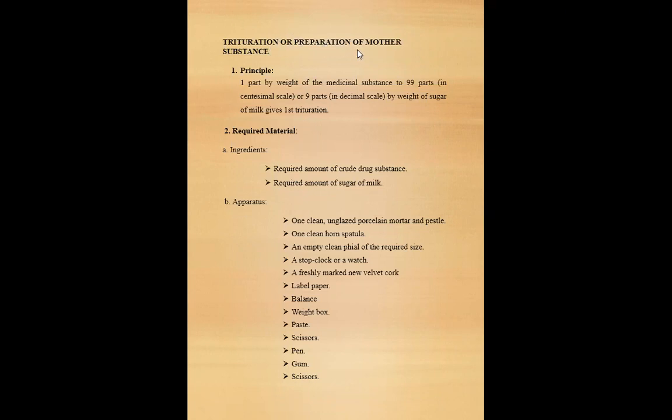Trituration, or preparation of mother substance. Principle: 1 part by weight of medicinal substance to 99 parts in centesimal scale, or 9 parts in decimal scale, by weight of sugar of milk gives the first trituration. Required materials, ingredients: required amount of drug substance, required amount of sugar of milk.